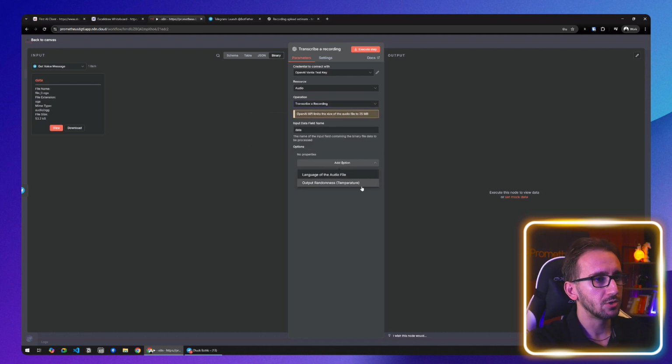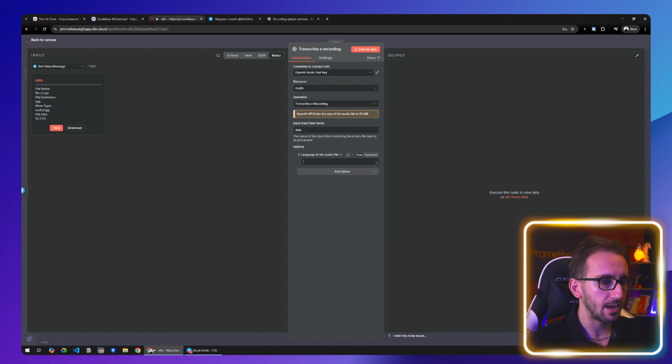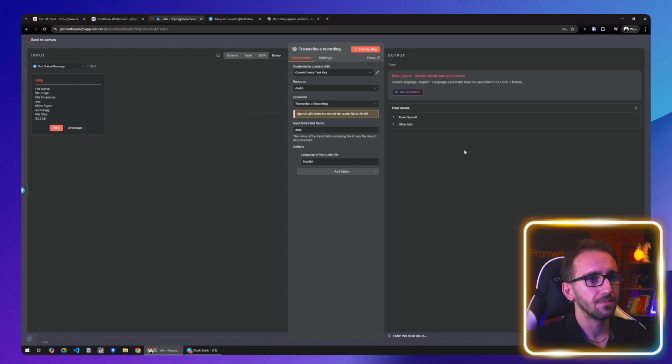On the options, this is useful if the audio is not English, because it saves OpenAI from the trouble of recognizing the language. So if the audio was Greek or something, we should add it here. I'm gonna add English just to be thorough. If your recording is in another language, make sure to include it here and then click execute step.